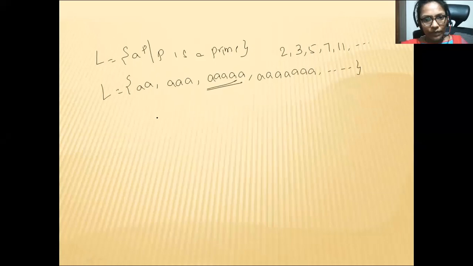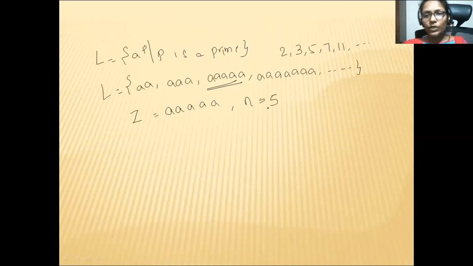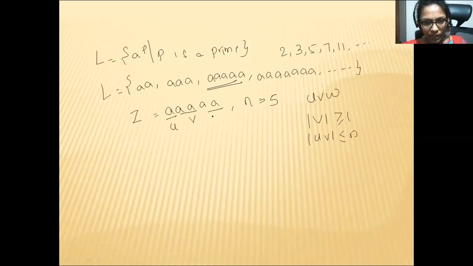I'm taking this 5-length string. We need to divide the string into 3 parts, U, V, W. So better you take a longer string. This is Z, and what is the n value? The length of the string, that is 5. Now divide your string into 3 parts, U, V, W, where the length of V should be greater than or equal to 1 and the length of UV is less than or equal to n. So I'm taking this as U, this as V, and this as W.